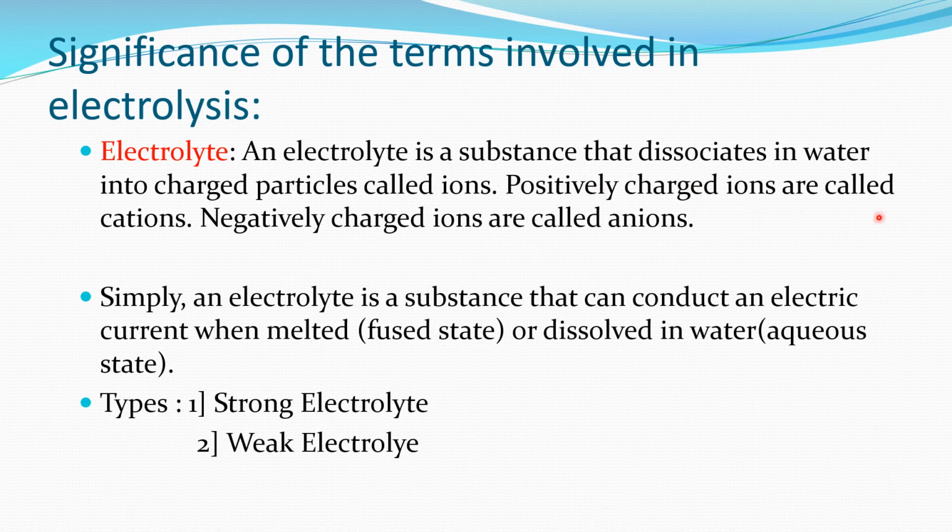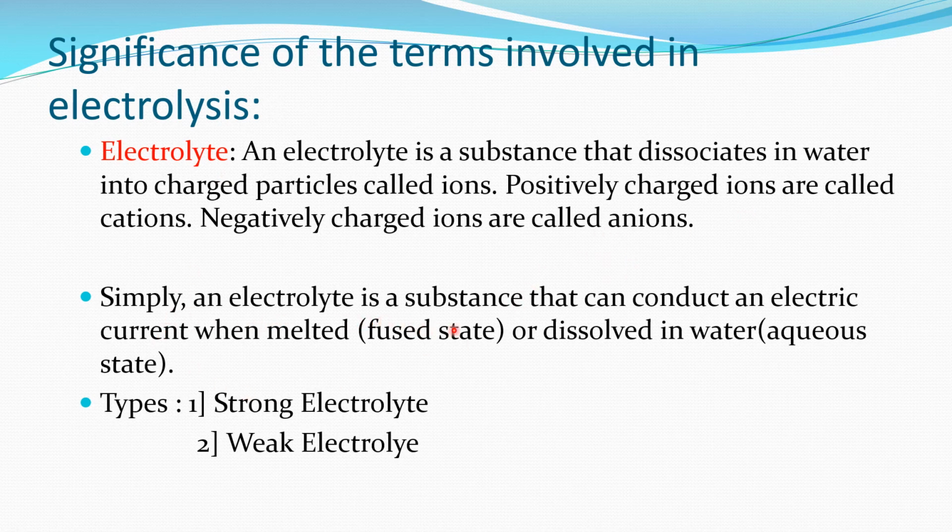Positively charged ions are called cations and negatively charged ions are called anions. So an electrolyte is a substance which, in its fused or solution state, liberates ions and conducts electricity. It contains positive and negative ions.